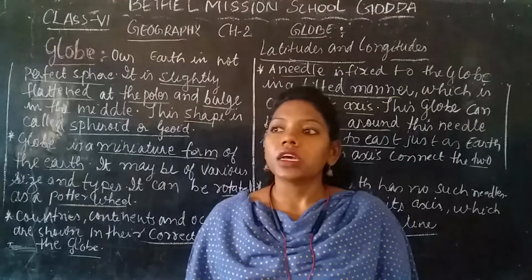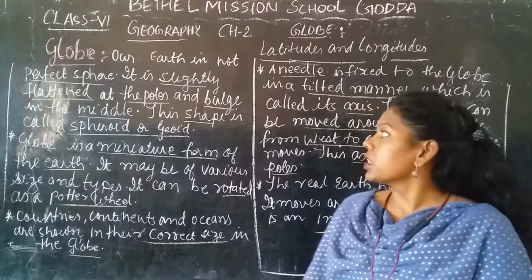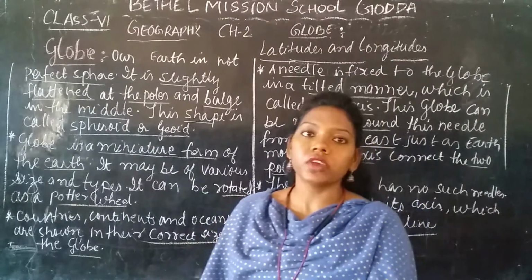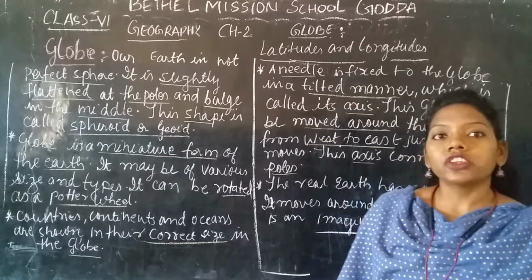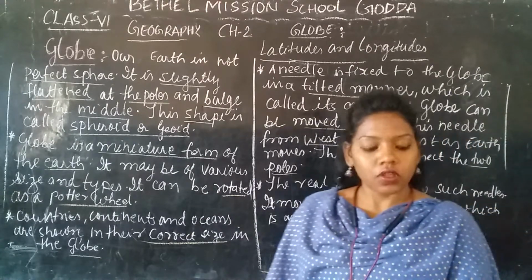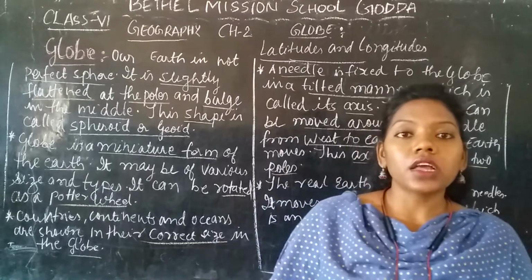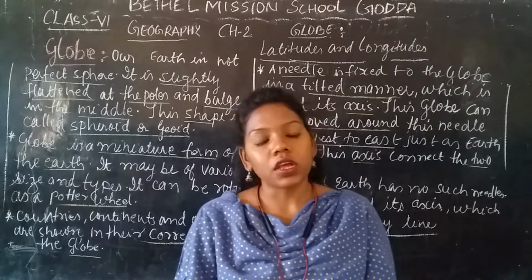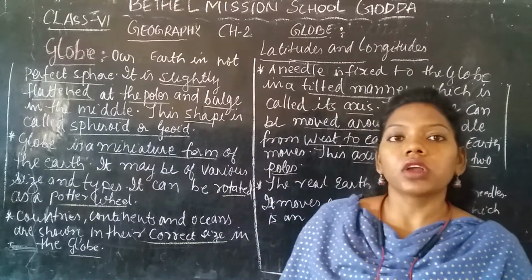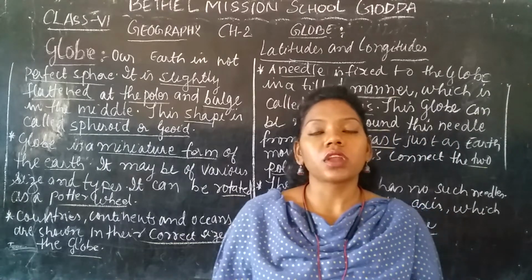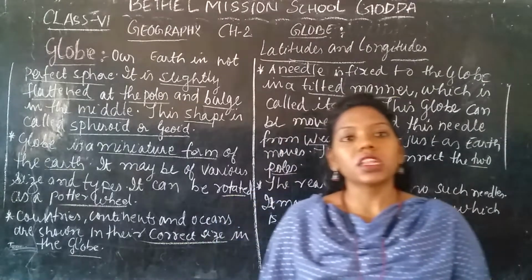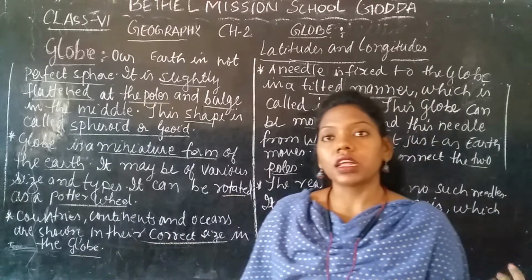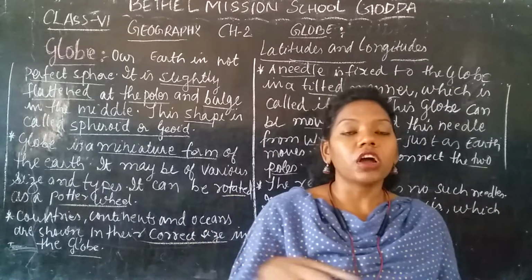Today we are starting a new chapter, chapter 6 Geography, chapter 2, that is the globe, its latitudes and longitudes. In the last chapter we learned about the solar system. What does the solar system contain, and what makes the solar system? In the solar system there is the star, the sun, and all the planets revolve around the